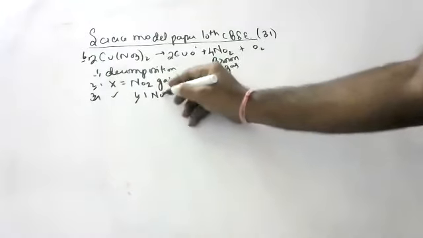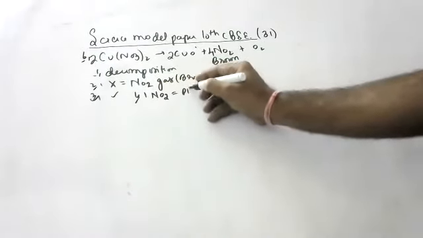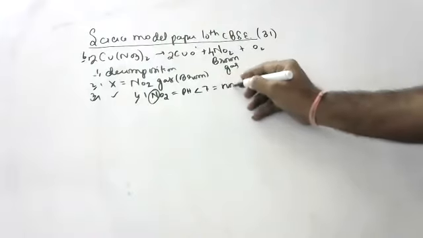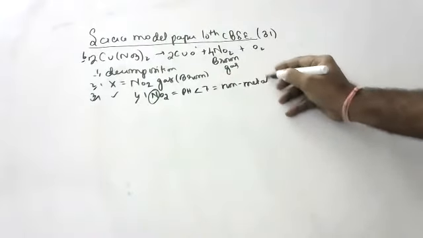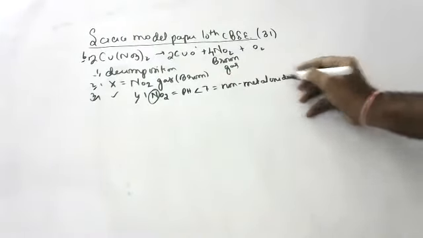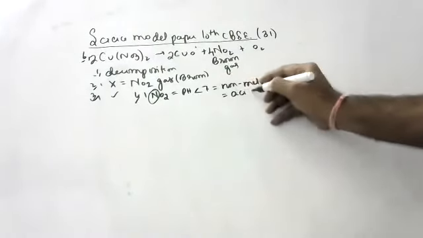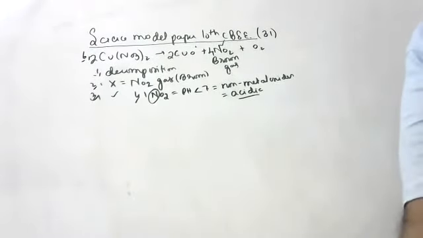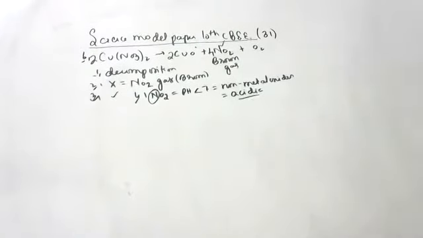Children, NO2 pH range. pH will be less than 7 because it is a non-metal oxide. Non-metal oxides are acidic. So pH will be less than 7. Nitrogen is a non-metal, and non-metallic oxides are acidic. Okay, children. Don't forget, very, very important: non-metallic oxides are acidic.